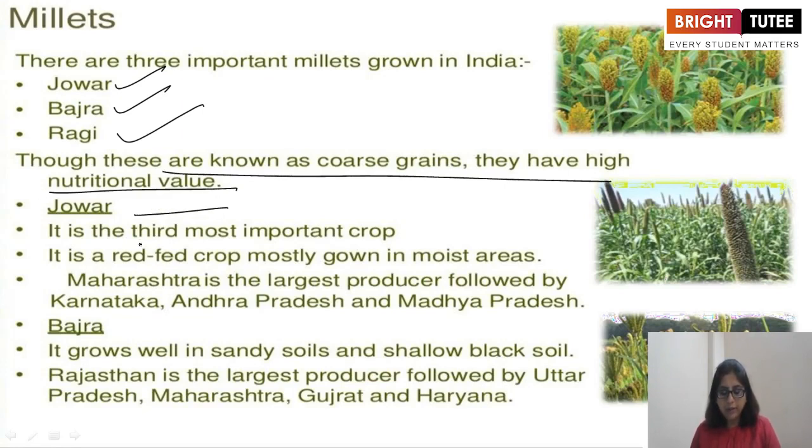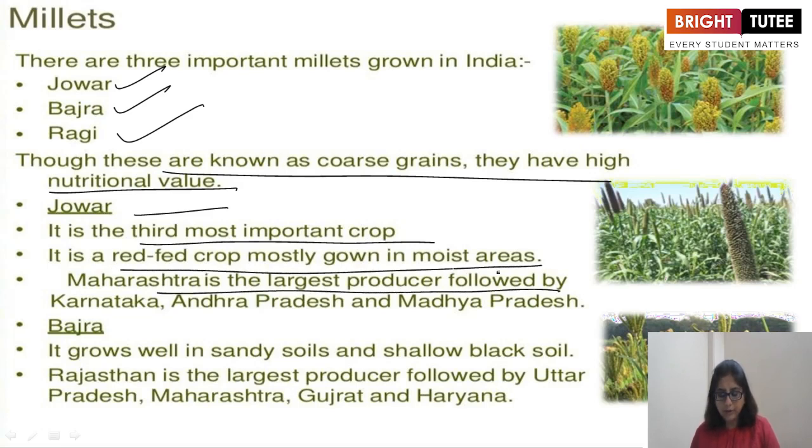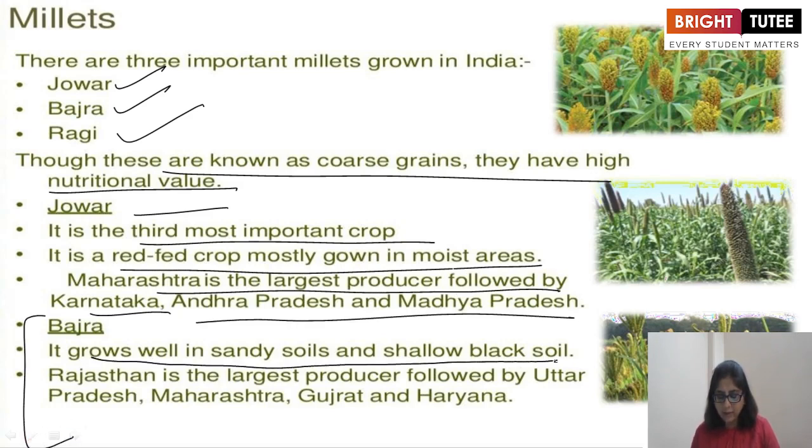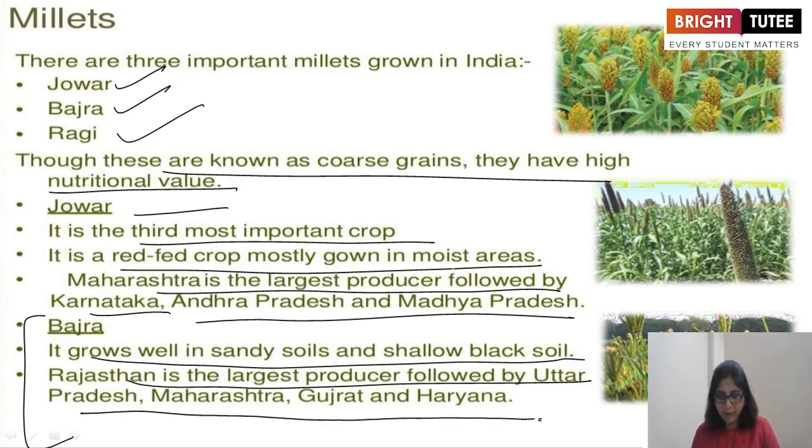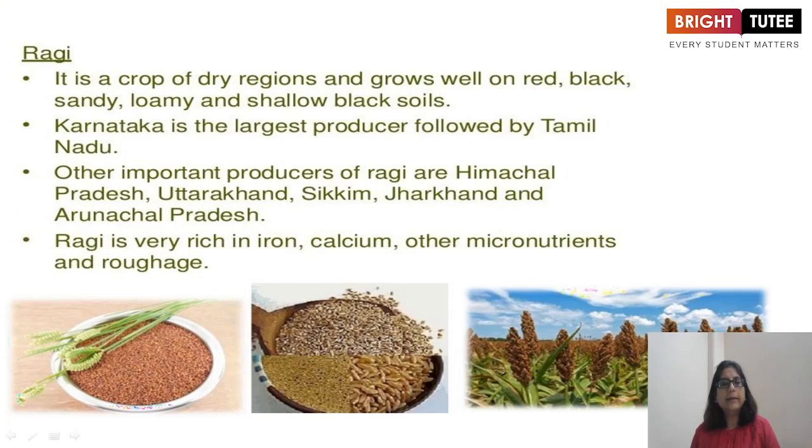Jowar. It is the third most important crop. It is a rain-fed crop mostly grown in moist areas. Maharashtra is the largest producer, followed by Karnataka and Andhra Pradesh and Madhya Pradesh. Then Bajra. It grows well in sandy soils and shallow black soil. Rajasthan is the largest producer, followed by Uttar Pradesh, Maharashtra, Gujarat and Haryana.